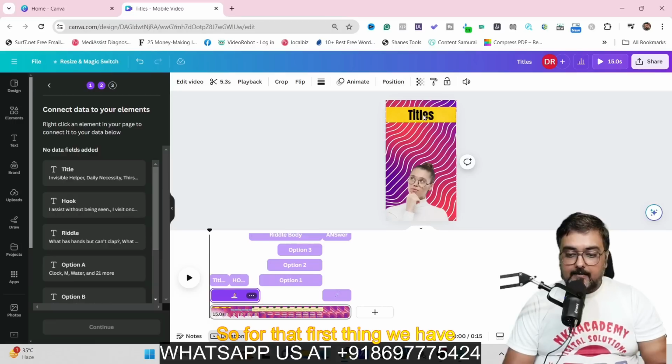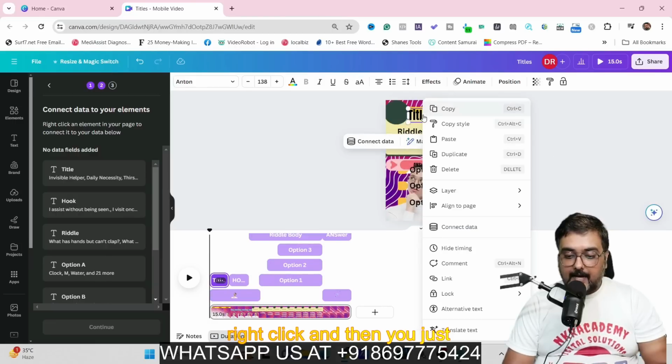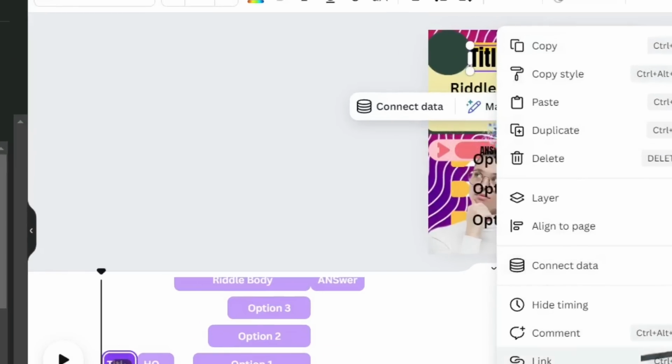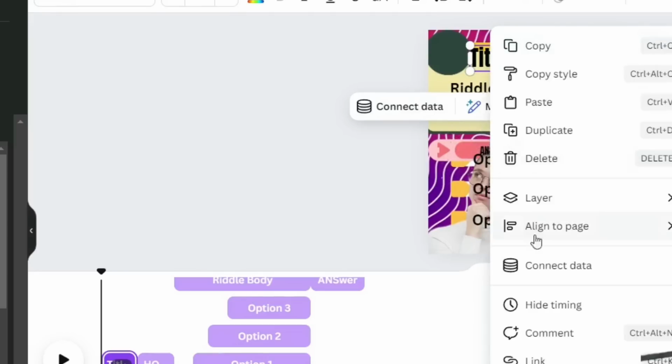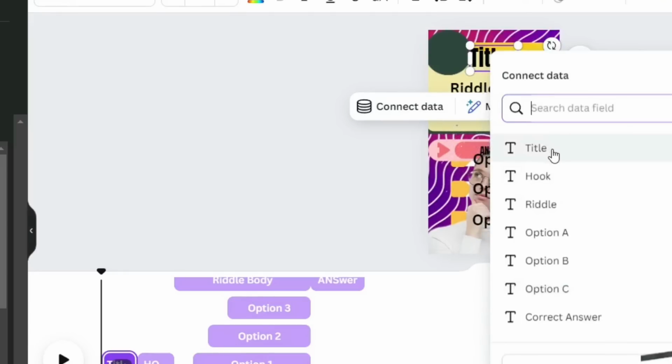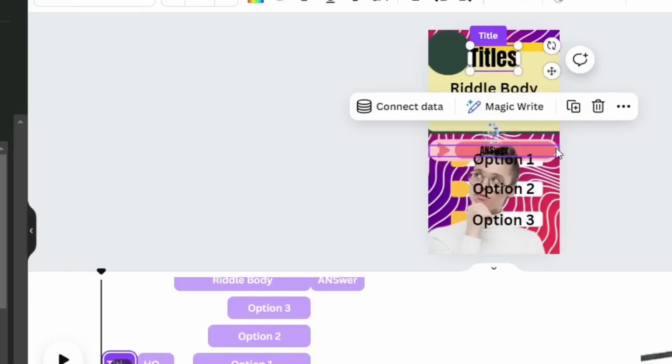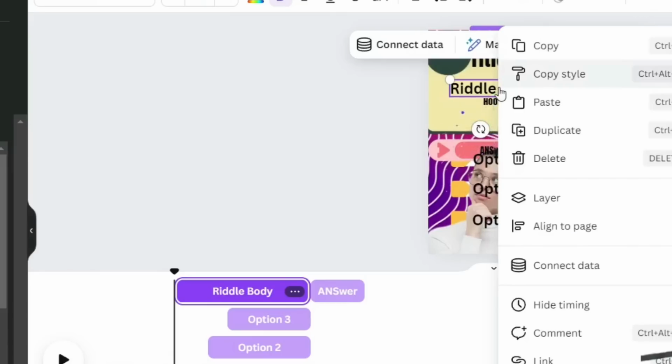So for that, first thing we have is title. So just click on that, right click. And then you just need to come over to this link. Then you just need to come over to this title. And in here, you find the thing called connect data, or you can right click to come over here and find connect data. Click on that. And then you can find all the bulk data that you have. So this field is related to title. So I'll select title. Then there's the riddle body. Again, we'll right click.